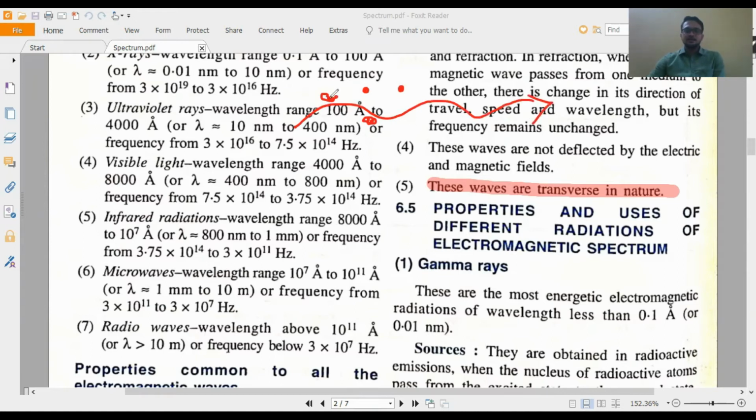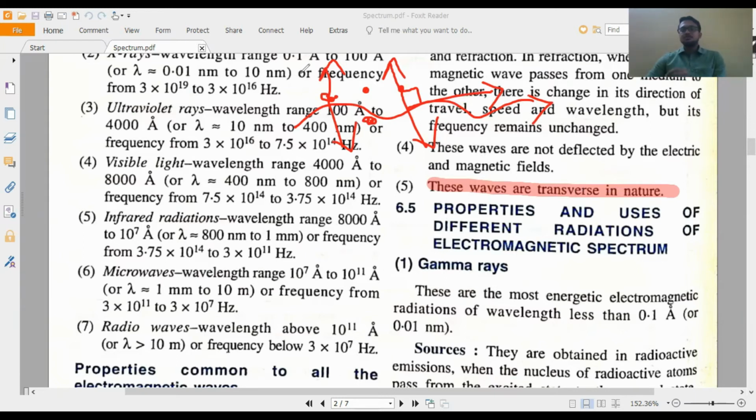What will happen in a transverse wave? The medium particles vibrate up and down. Up and down means the direction of vibration of the particles is perpendicular to the direction of propagation of the electromagnetic wave. The wave is propagating in this direction, particles are vibrating in this direction, so they are perpendicular. When the direction of vibration of the medium particles is perpendicular to the direction of propagation of the wave, that kind of wave is called a transverse wave. And that happens in the electromagnetic spectrum.